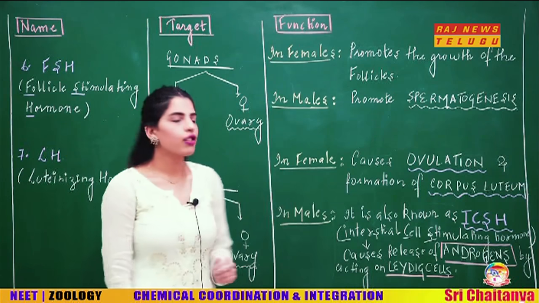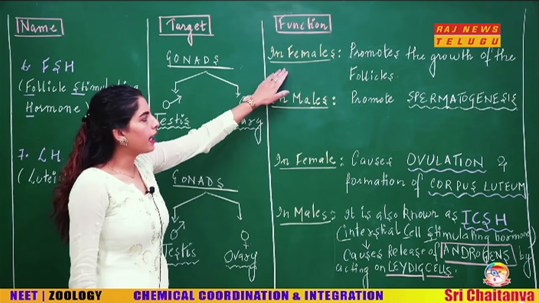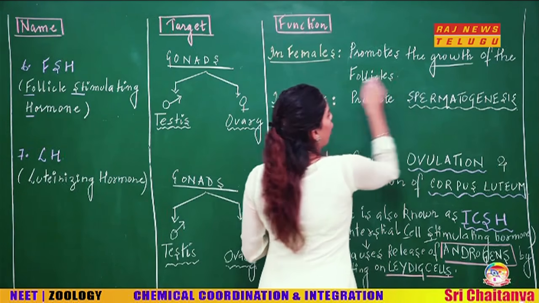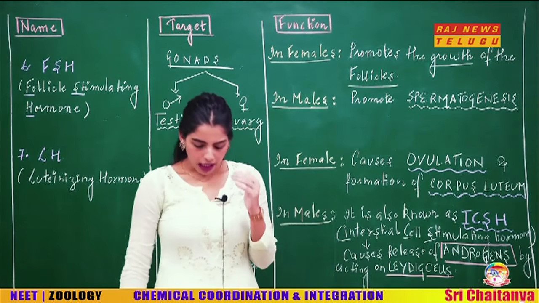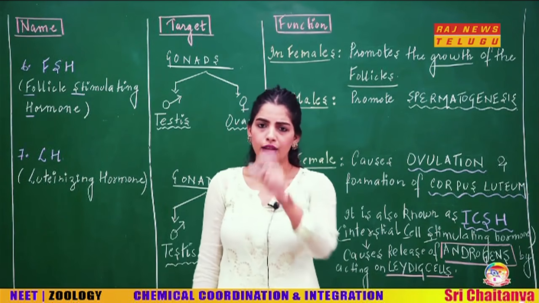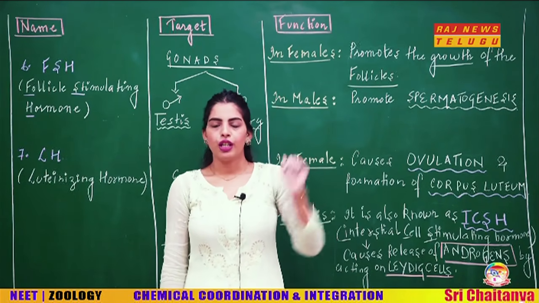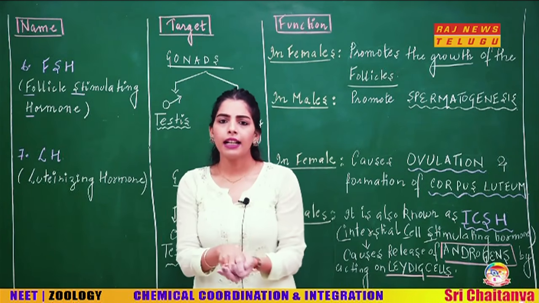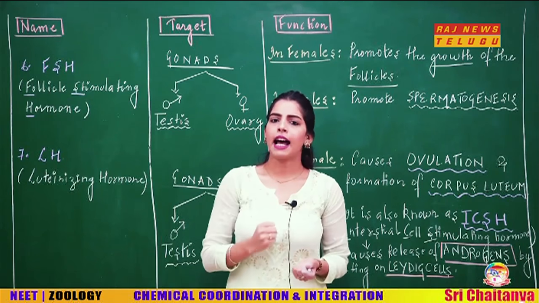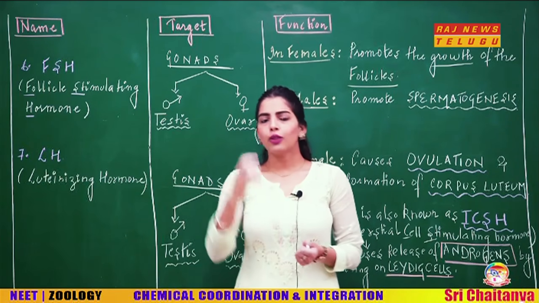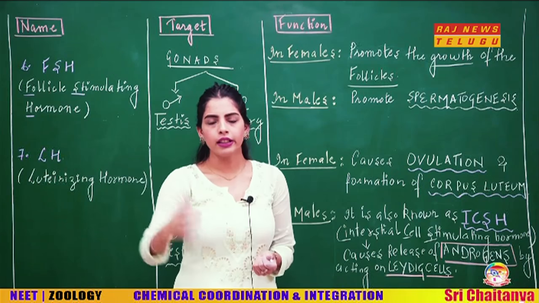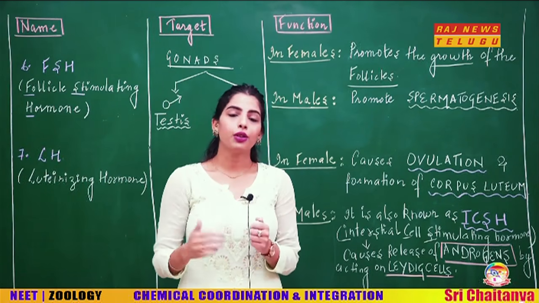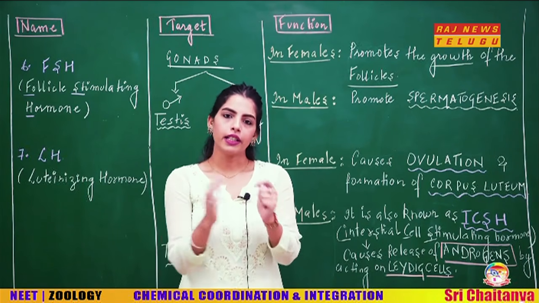Now, looking at the function of FSH, in females, it is going to cause the growth of the follicles. The name itself is suggesting, students, follicle stimulating hormone. When you study in detail about the menstrual cycle, you will see that in the ovary, females have certain follicles, and on those follicles this FSH is going to act, and it is going to cause the growth and development of those follicles.